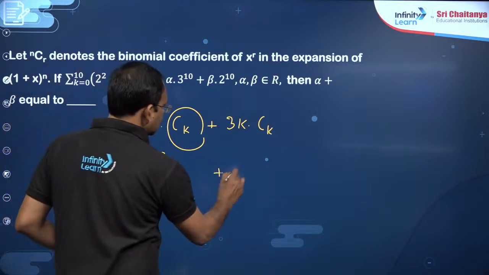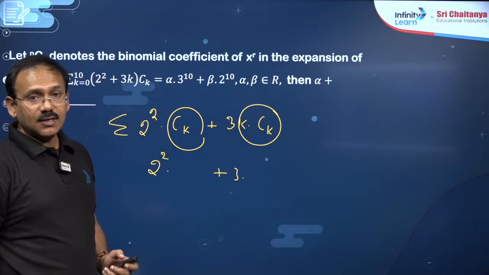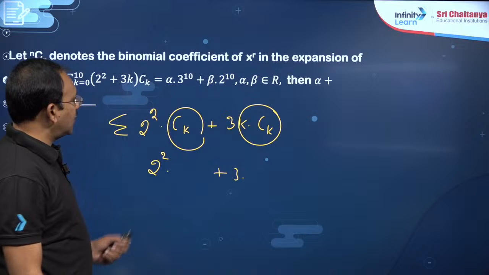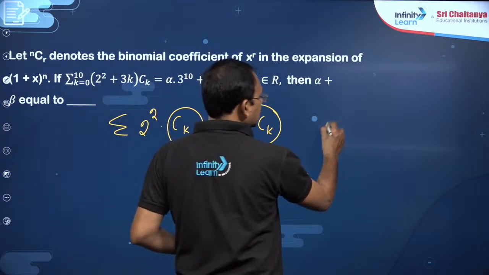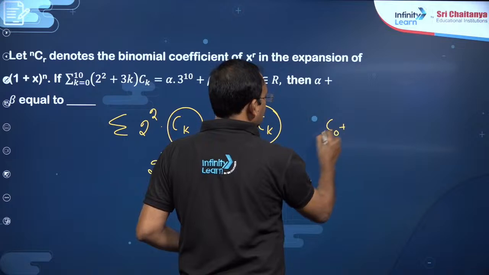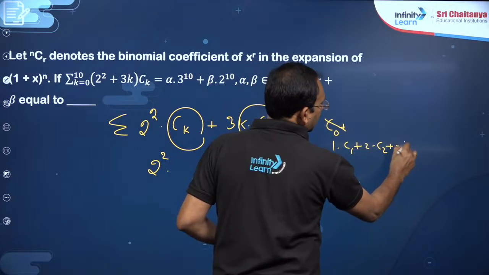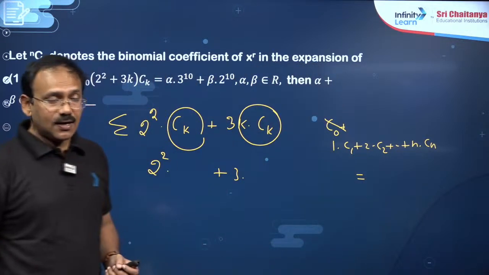Now I need k into Ck, we have a formula. Here, dear students, k into Ck means 1 into C1 plus 2 into C2 plus and so on, n into Cn. I think you know this, this is the standard one.